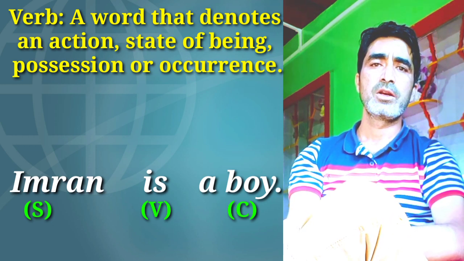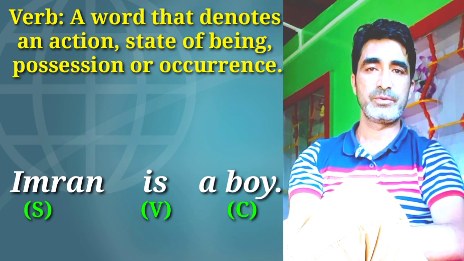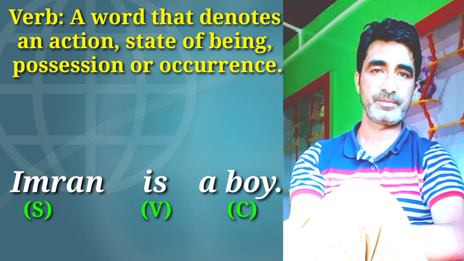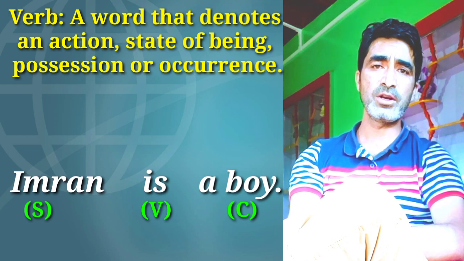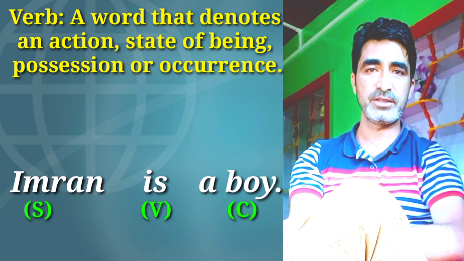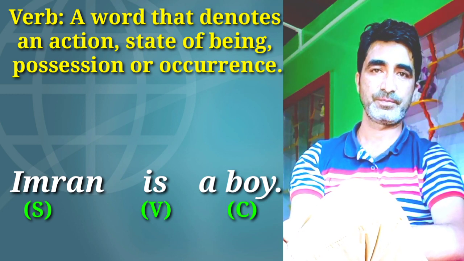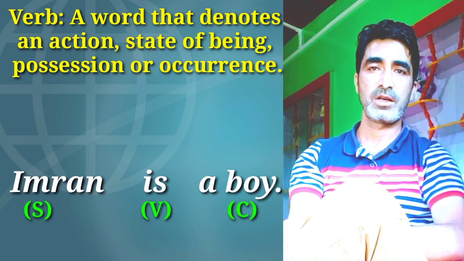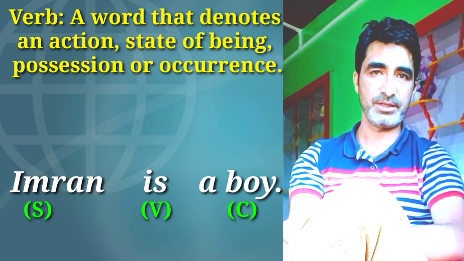Now, when we do not have an action word in the sentence, Imran is a boy, we cannot say here the subject Imran is the doer of action. Then, how will we define subject in this case?